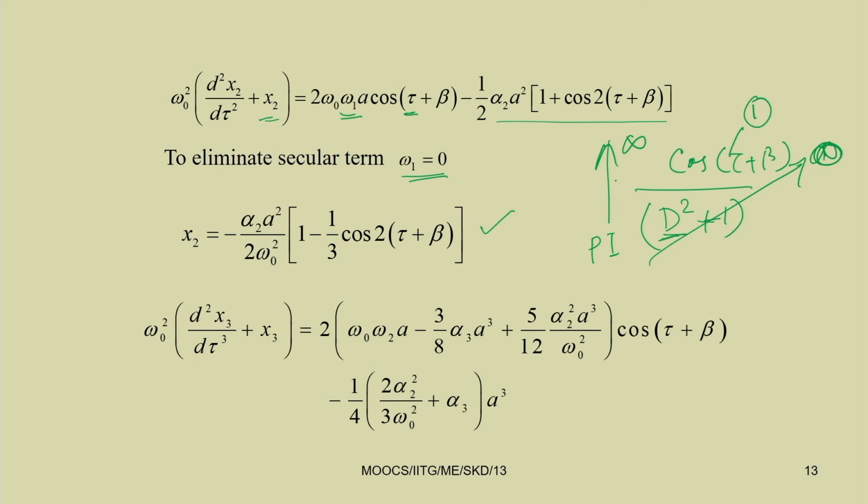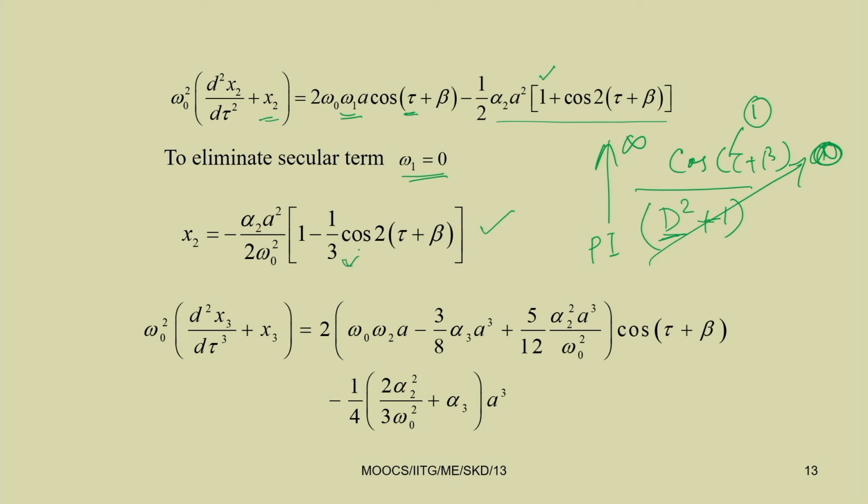So, how to get this particular solution? This term has already gone. So, this term divided by D squared plus 1 into omega 0 squared. For D squared, you just see it has two parts: this is the constant part and this is the cos part, cos 2 tau omega t. In case of cos 2 tau, the coefficient is 2, so you can substitute this D squared by minus 4. So, minus 4 plus 1, this becomes minus 3.